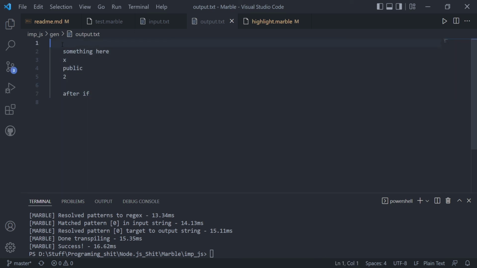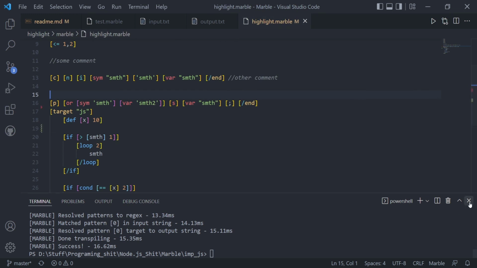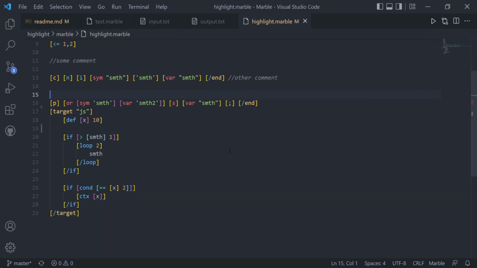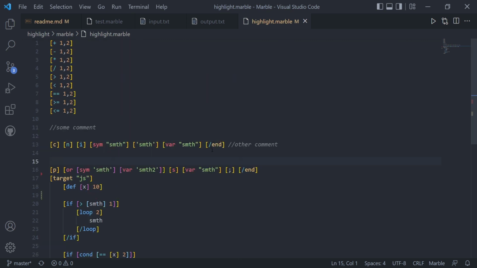Now, mind these spaces here. I still have not figured out how I want to handle that, because languages like Python and whatever, they have very important indentation things. And so I'm just trying to figure out what is the best way to handle all that. But just to give you more of an idea of what Marble will be in the future, it is capable of doing these operations.